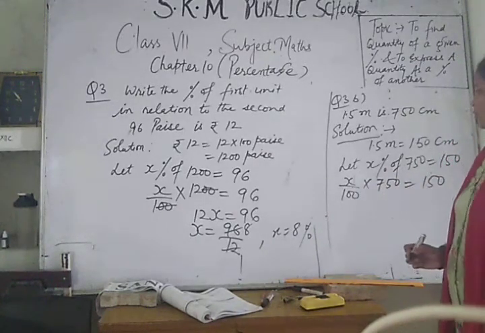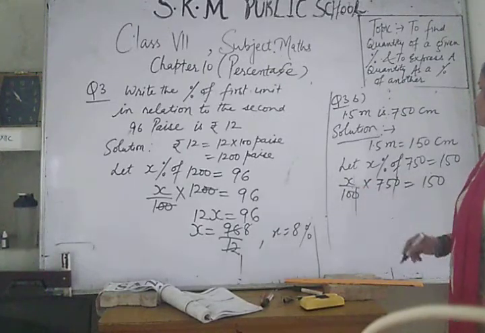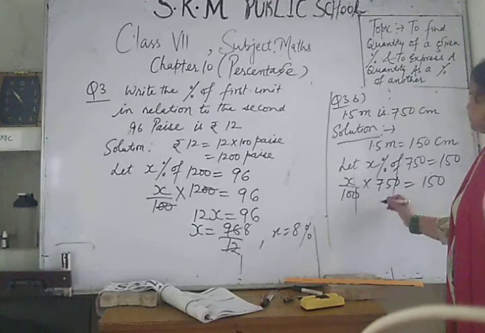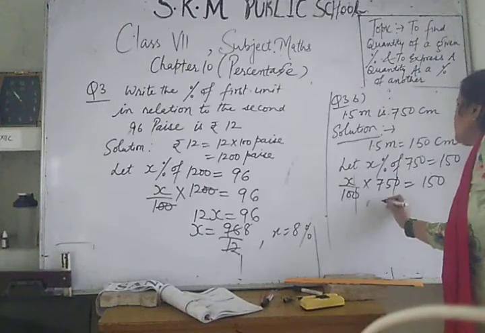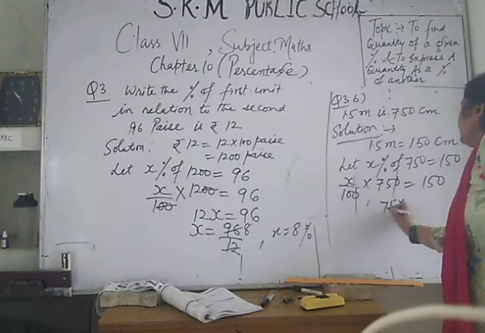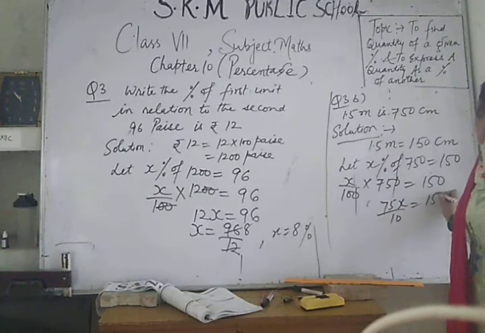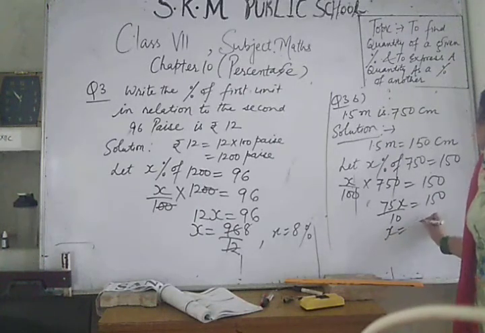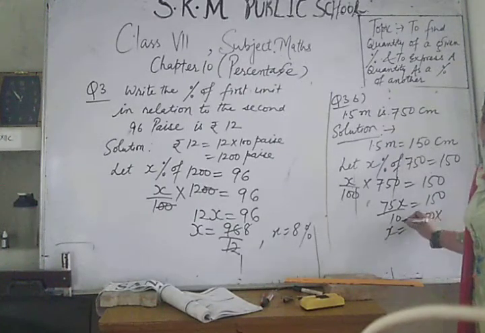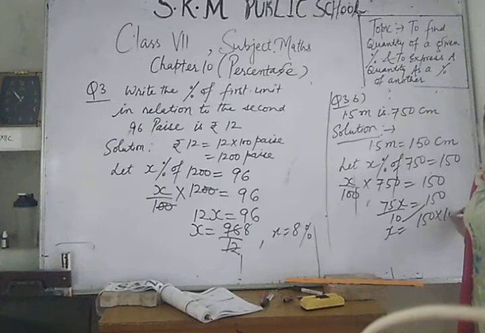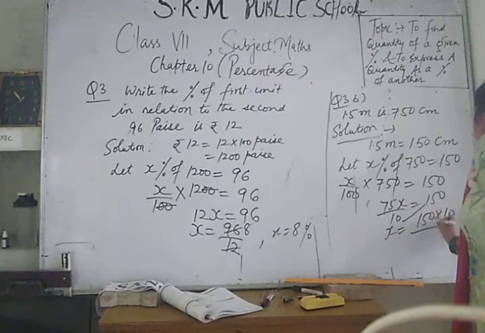Now simplify. You should be very fast, because this 0 cancels with 0. You will write here 75x upon 10 is equal to 150. So x is equal to cross product. This 10 will go with 150, and 75 will be in the denominator.